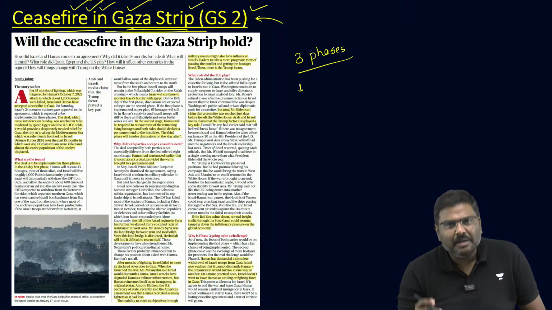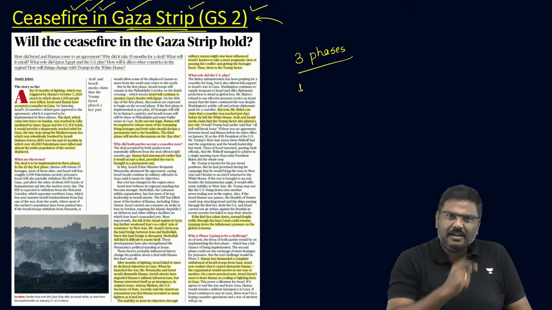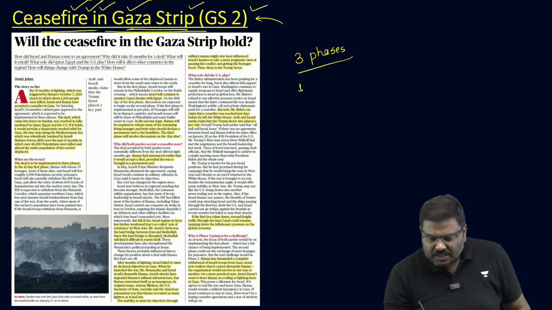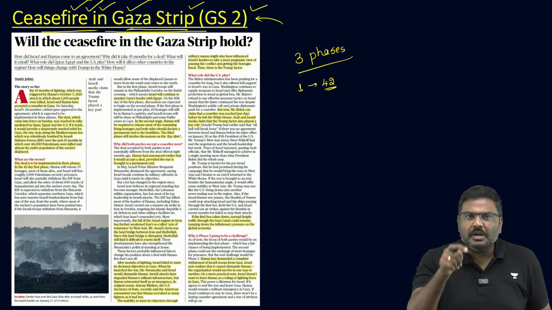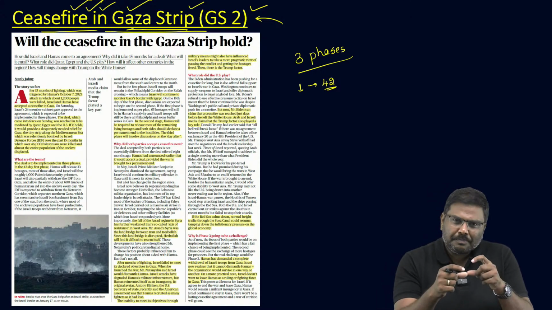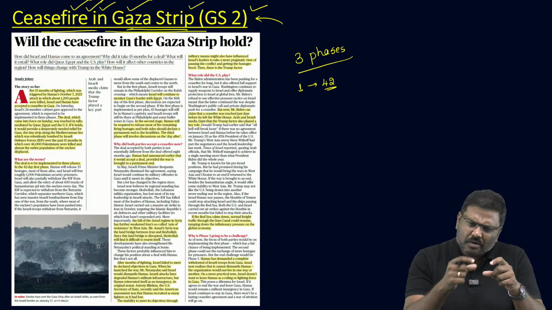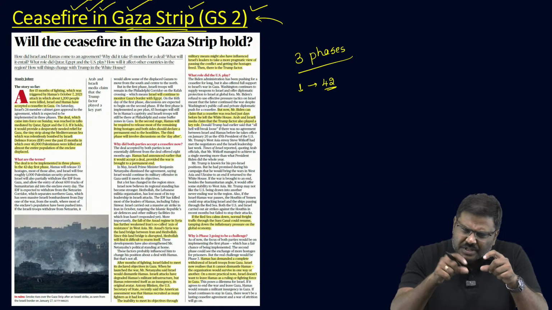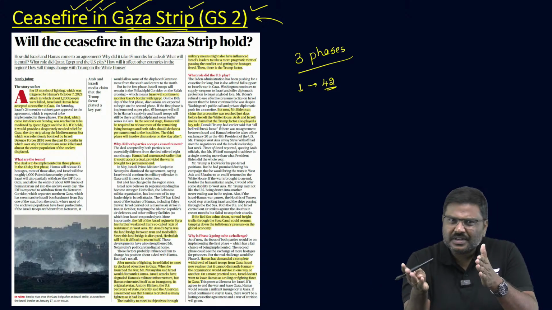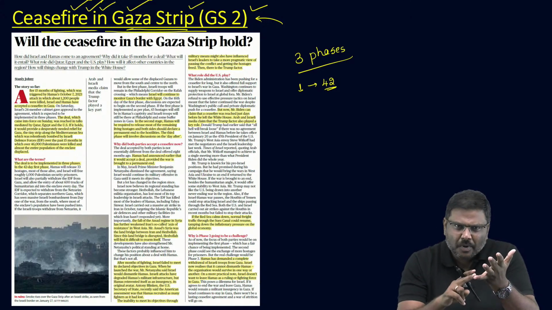The first phase will be implemented from today, that is according to the time in Israel. From today for the next 6 weeks, that is for the next 42 days, the first phase of the plan will be implemented. And in this plan, whatever prisoners there are on both the sides, a certain number of prisoners will be released, that is exchanged. That is the first point.